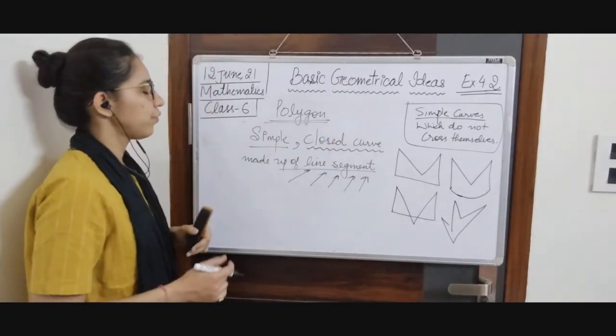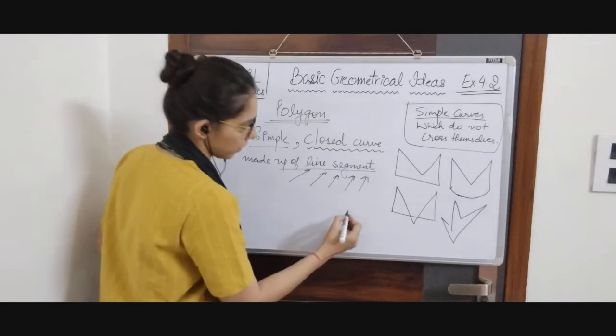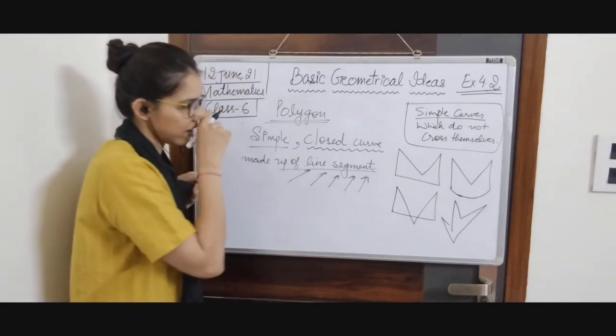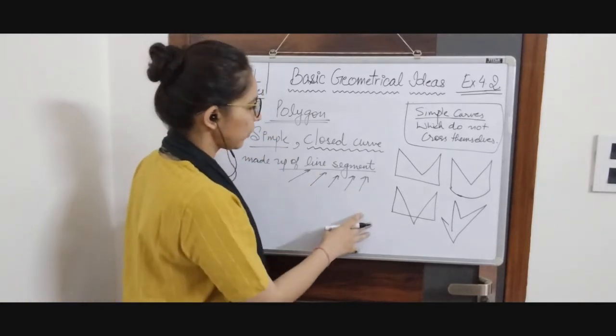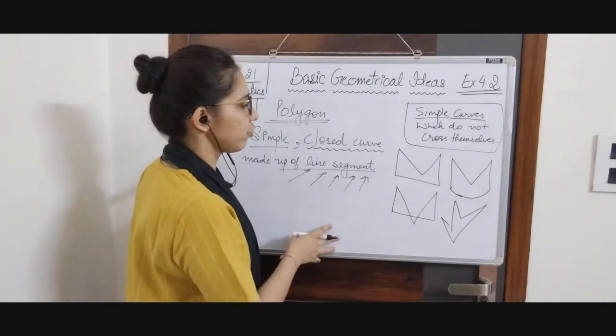Okay, now we are going to check one more figure. Okay, these are enough. Now we are going to check which one is polygon and which one is not.